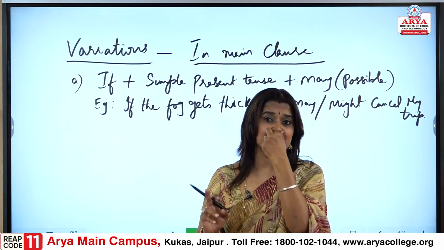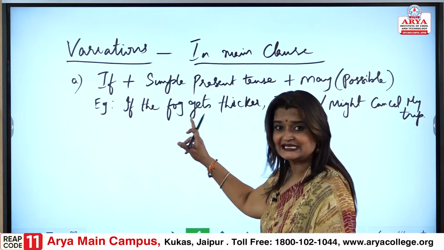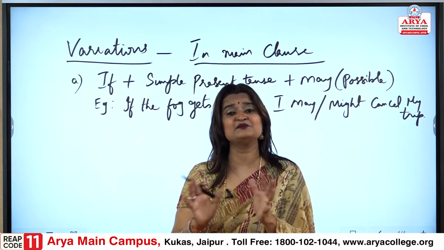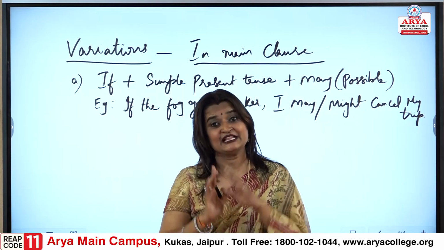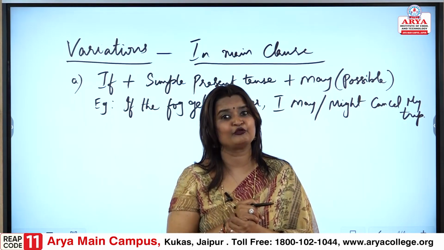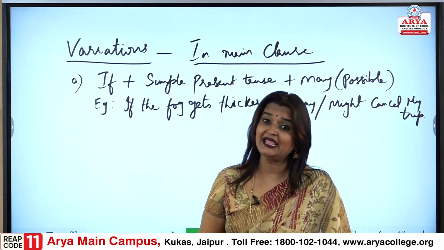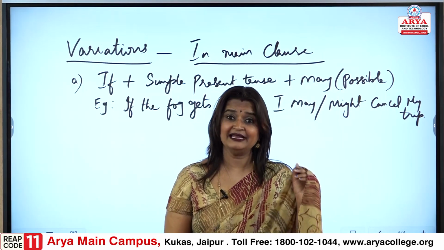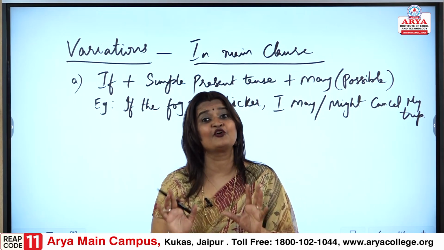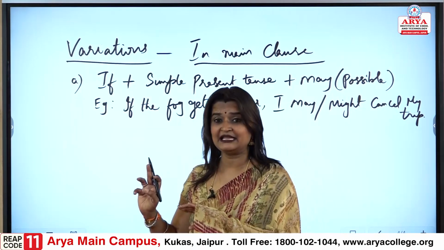So, that is the first variation that we would be having: if and simple present tense plus may. The possibility varies, I may not, I do not know what would happen, it is not giving a surety. So, it is possible and the possibility may vary.